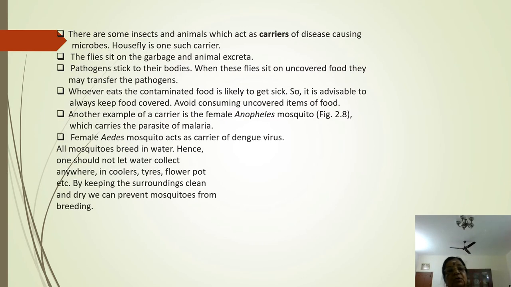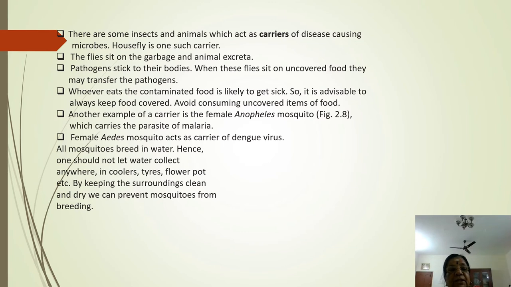Now there are some insects and animals which act as carriers of disease causing microbes. Housefly is one such carrier. The housefly normally stays on garbage and household waste, and when it visits other food, any germ it carries will cause food spoilage.